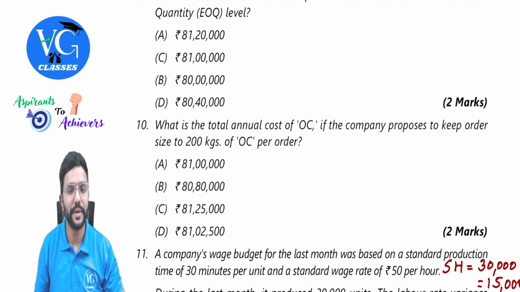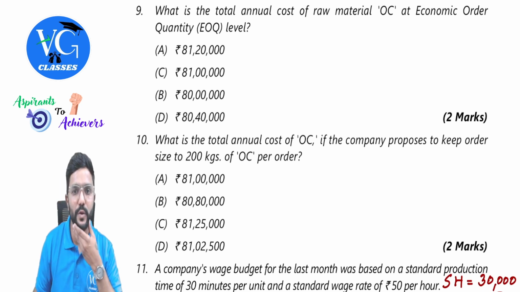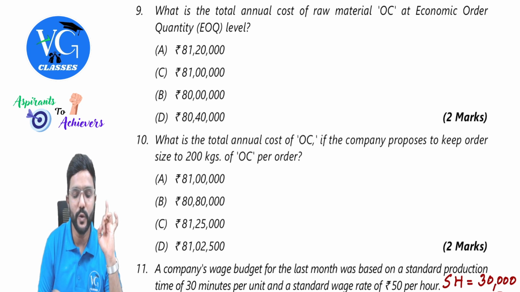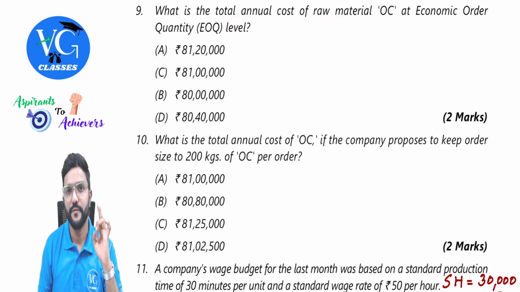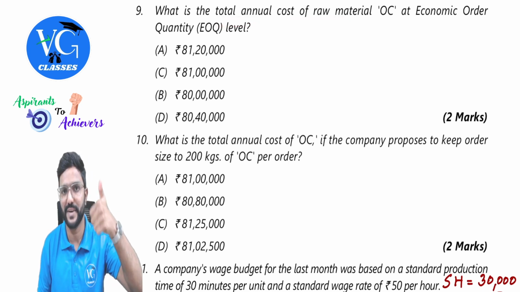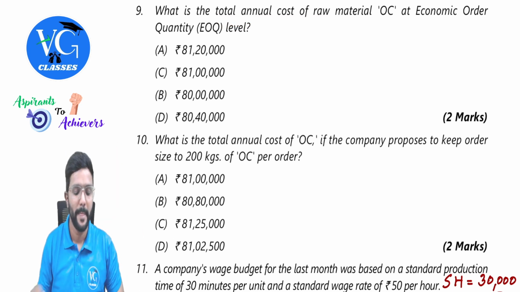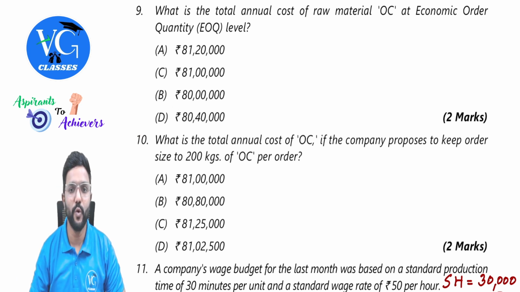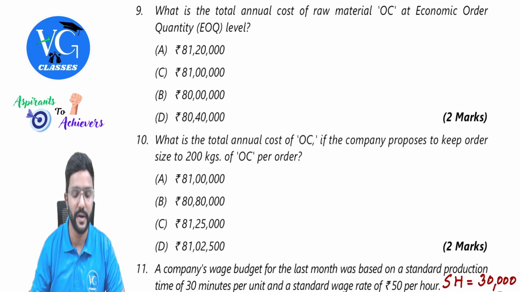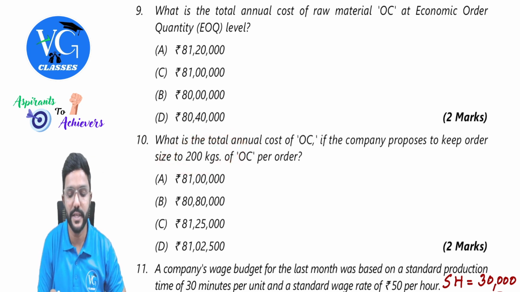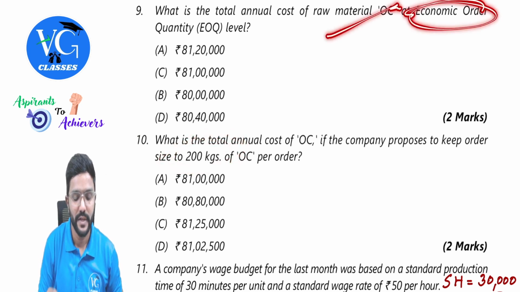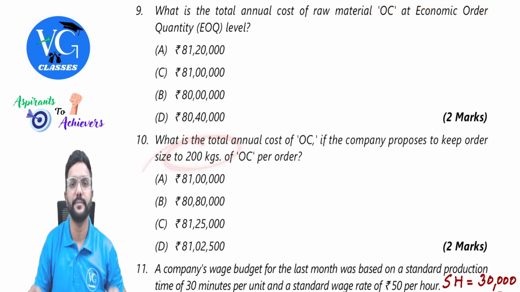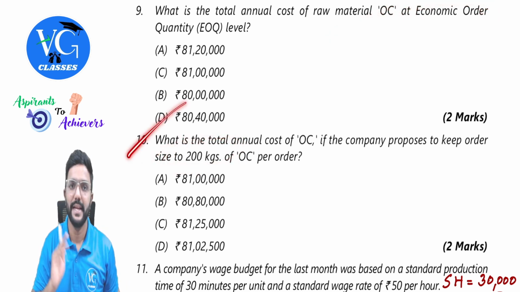Okay, sir. Ninth one. What is the total annual cost of raw material OC at economic order quantity level? So total annual cost is asked, guys, which should include even purchase price: purchase price, total carrying cost, total ordering cost. Last one. What is the total annual cost of OC if the company proposes to keep an order size of 200 kgs of OC per order? Lot size. If lot size is EOQ, then what is the cost? They have asked here, if lot size is 200, then what is the total cost? They have asked the last case.